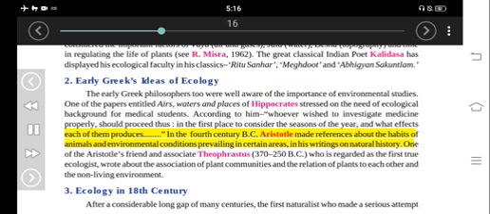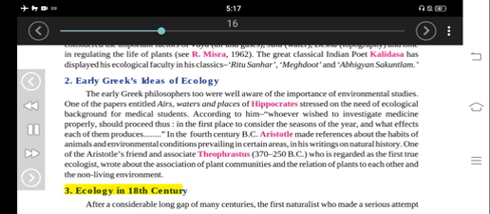In the 4th century BC, Aristotle made references to the habits of animals and environmental conditions prevailing in certain areas in his writings on natural history. One of Aristotle's friends and associates, Theophrastus, 372-287 BC, who is regarded as the first true ecologist, wrote about the association of plant communities and the relation of plants to each other and the non-living environment.